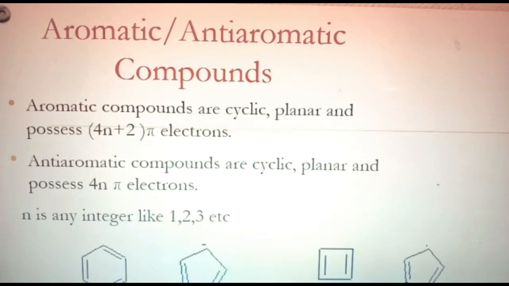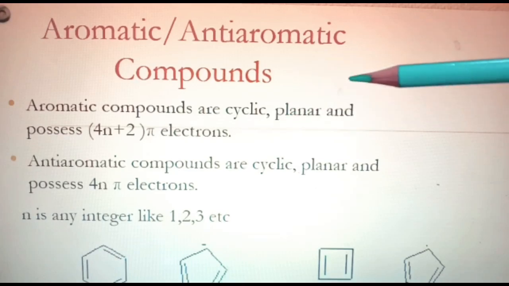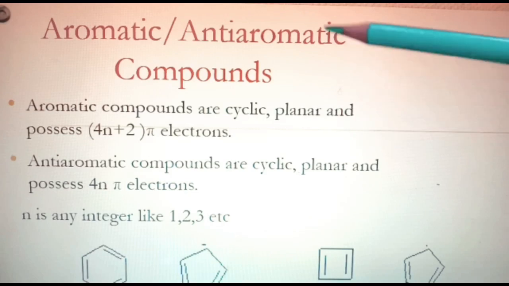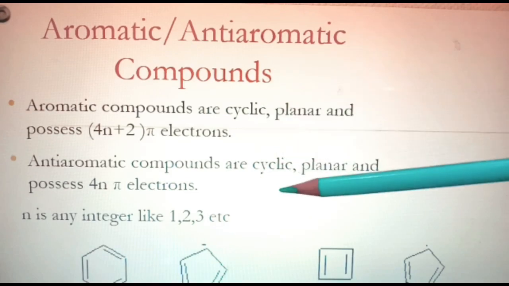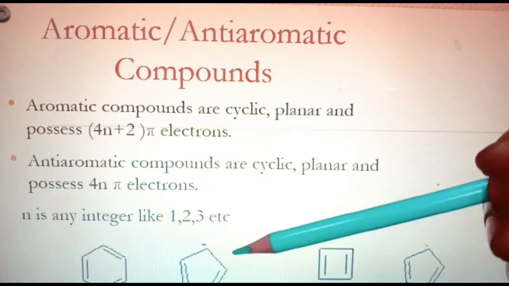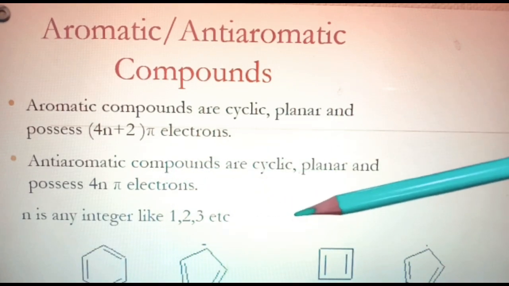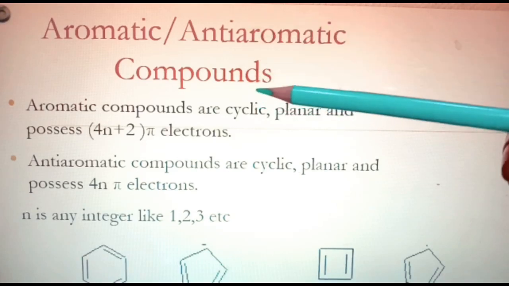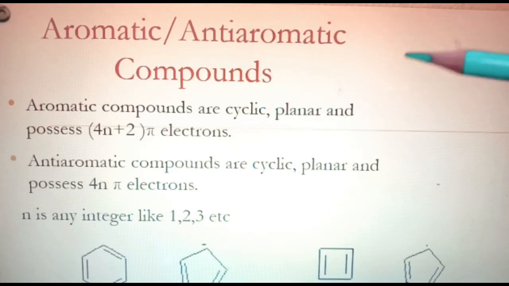Now let us discuss what are aromatic and anti-aromatic compounds. Aromatic compounds are cyclic, planar and possess 4n plus 2 pi electrons. And anti-aromatic compounds are again cyclic, planar, and they possess 4n pi electrons. So n can be an integer like 1, 2, 3, etc.